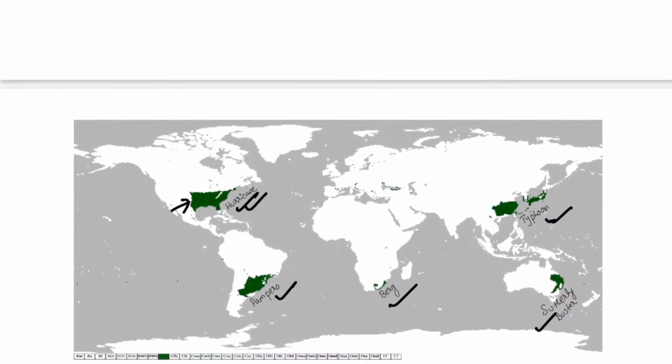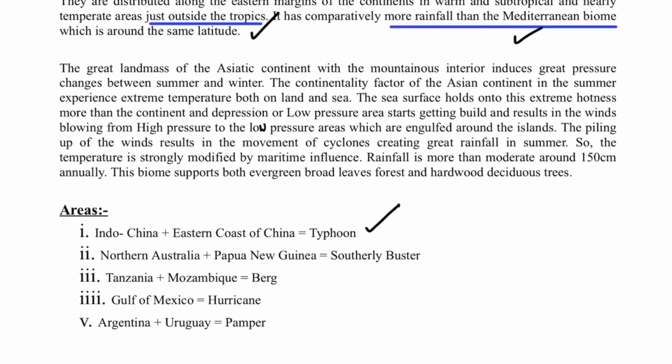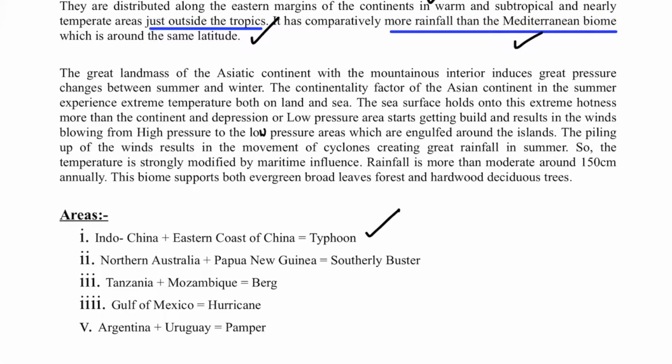This is the temperate monsoon, and the great landmass of the Asiatic continent with a mountainous interior induces great pressure. Because of the continentality feature in the northern hemisphere, there is a large pressure difference between the marine areas and the land area.